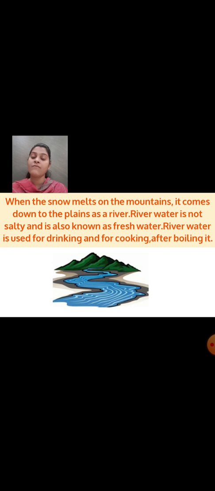Okay, and river water is not salty. River water is not salty and that water is known as fresh water. River water can be used for cooking, drinking, and for household purposes after boiling it.